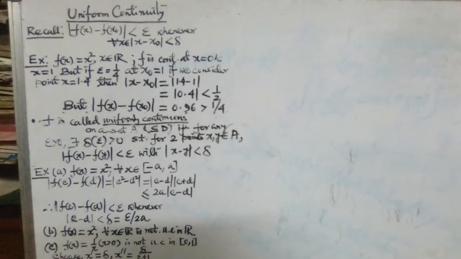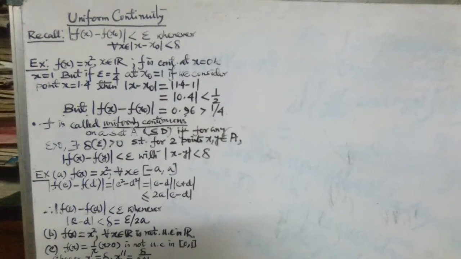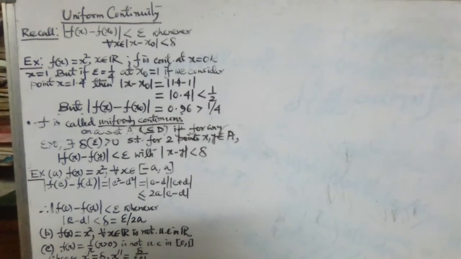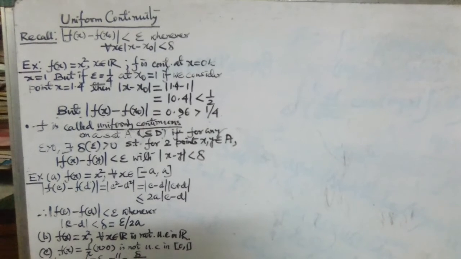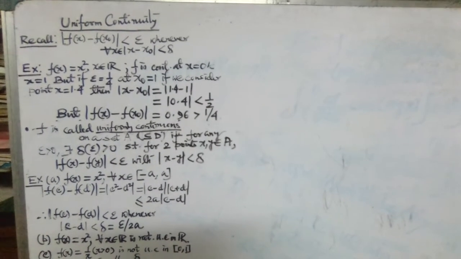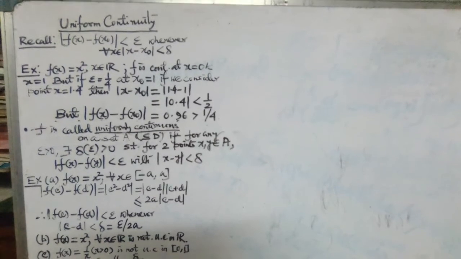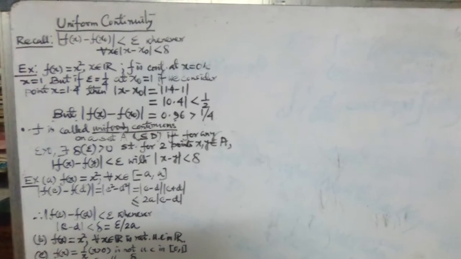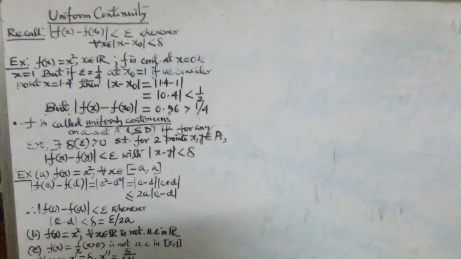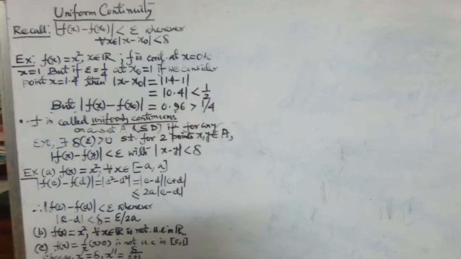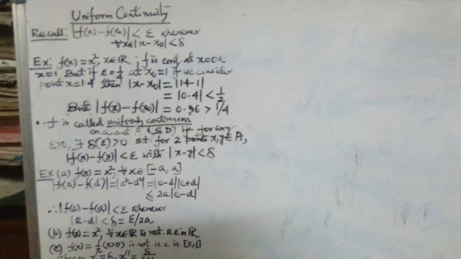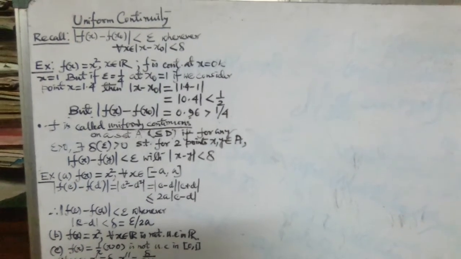Suppose f(x) equals x square, where x is a real number, then clearly f is continuous at two points, x equals 0 and x equals 1. This is very easy to check. But if we choose epsilon as 1/4 at the point x naught equals 1, and we consider another point 1.4, then the difference x minus x naught will be 1.4 minus 1, that is simply 0.4, and 0.4 is less than half.